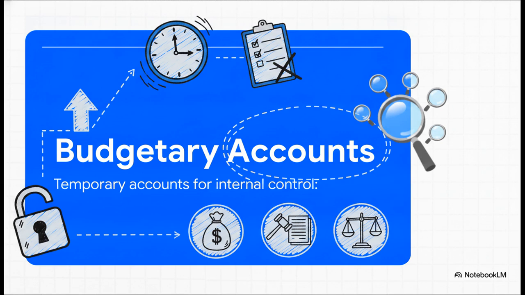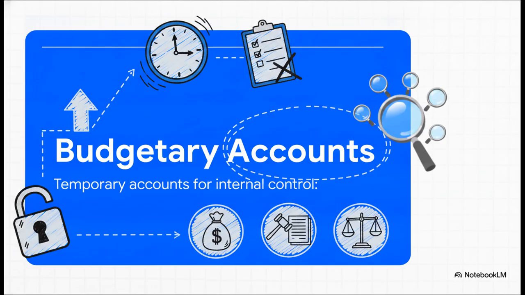The second a budget is adopted, governments record specific budgetary accounts right into their governmental funds. The big three are estimated revenues, appropriations, which by the way simply means authorized expenditures, and the resulting budgetary fund balance. Now, you absolutely need to know that these accounts are strictly temporary. They're used purely for internal control throughout the fiscal year, just to monitor spending limits. And because they're just internal control mechanisms, they are explicitly not reported in the government-wide financial statements, no exceptions. They exist solely at the fund level to keep the government legally compliant.